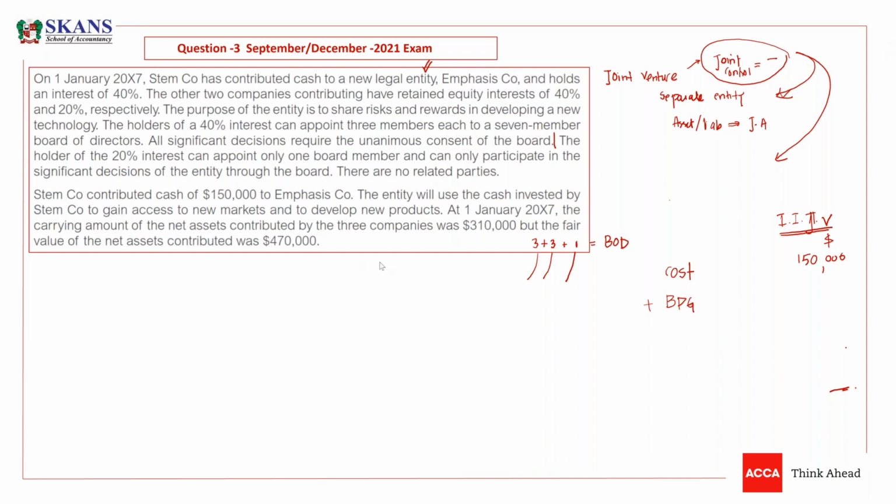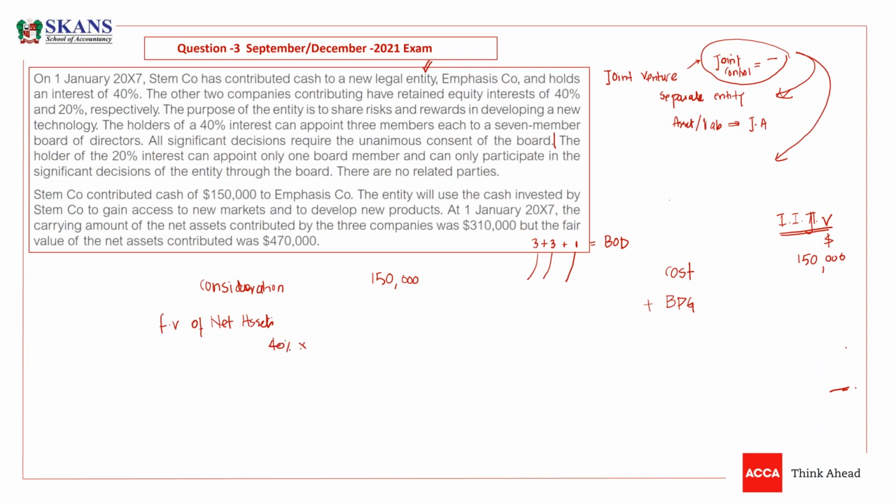So yes, we have bargain purchase gain. So what is the consideration, guys? What is the consideration paid to acquire the 40% holding? So the consideration paid is given. We have paid 150,000, and we need net assets, only our share of net assets there. We should take the fair value of net assets, and we have only 40% in that company.